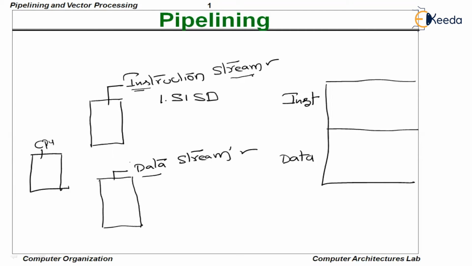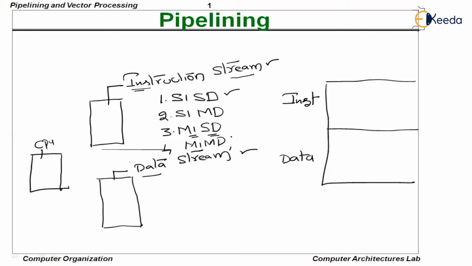The second thing is called SIMD, that is single instruction stream and multiple data stream. And the third one is called MISD, which stands for multiple instruction stream and a single data stream. And the fourth one is called MIMD, which means multiple instruction stream and multiple data stream.